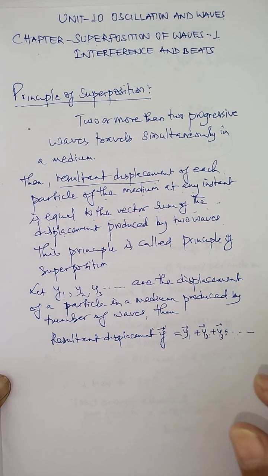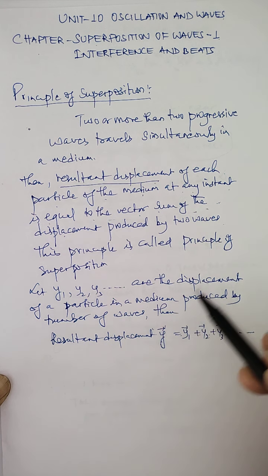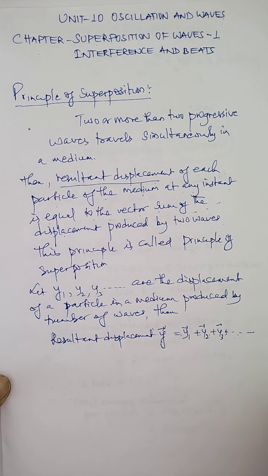And due to this principle of superposition, more than one wave can superpose each other, so that there is some redistribution of energy due to the vibration of particles independently, and due to that the displacement of the particle is determined by the principle of superposition. That phenomenon in which there is a redistribution of energy due to the superposition of two or more waves is called interference. We call it interference of wave. So children, interference of wave is defined as what?